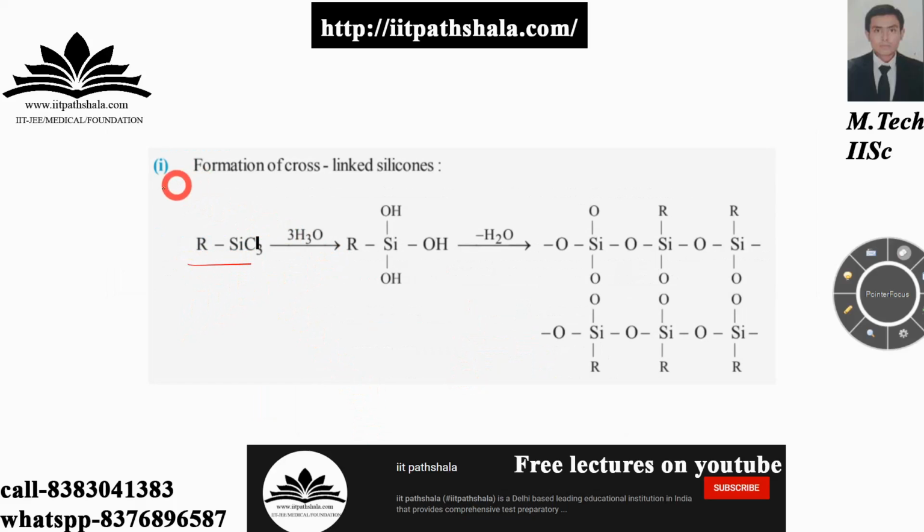Now this reaction is the formation of cross-linked silicones, which is the most important one. You have picked RSiCl3. You add water, then you will have this compound over here. You are getting rid of these Cls. There were 3 Cls; instead of these 3 Cls, you get OH in their place. Then you remove water. After the removal of water, you have a cross-linked silicone structure, as you can see on the screen.